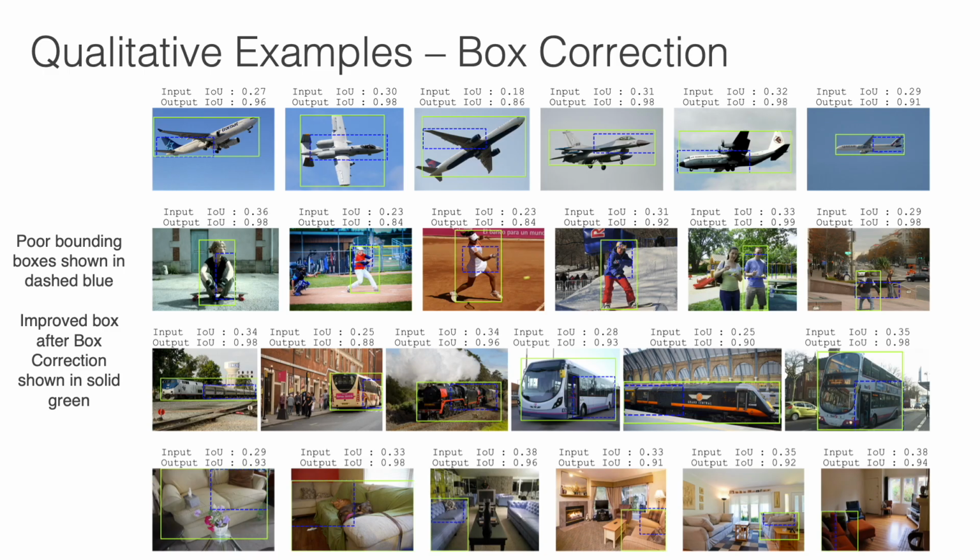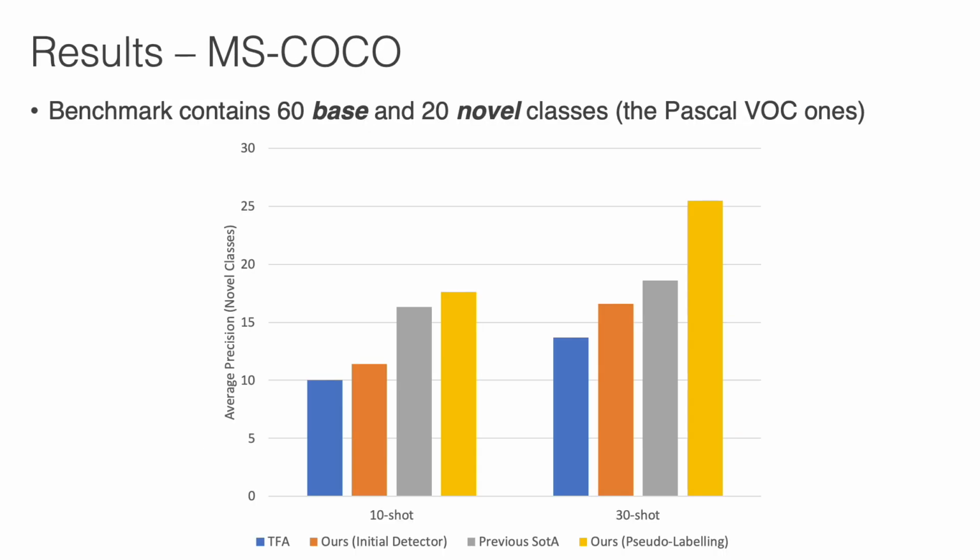Here are some box correction examples. The initial bounding box is shown in blue and the improved bounding box is shown in green. We outperformed the previous state-of-the-art method on the Microsoft COCO few-shot object detection benchmark. For each novel category, 10 or 30 annotations are given.